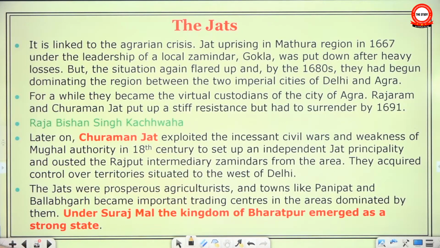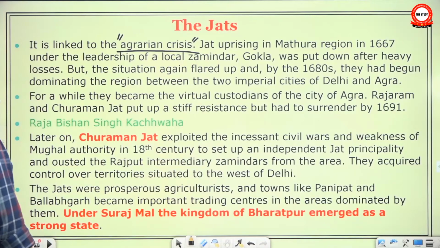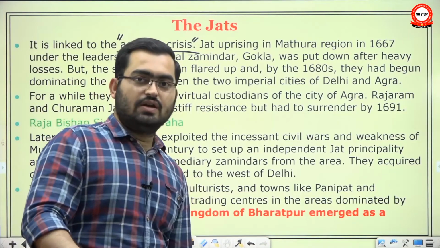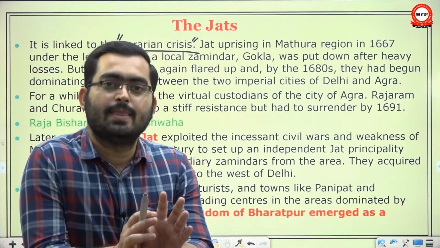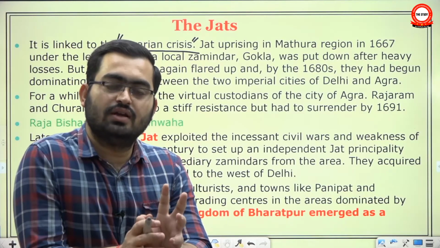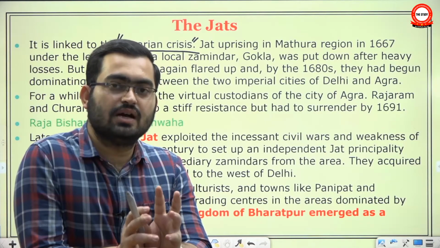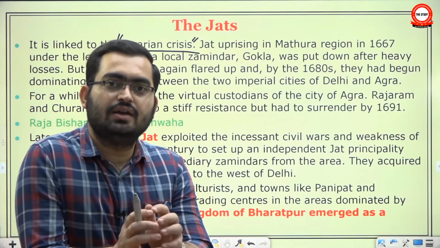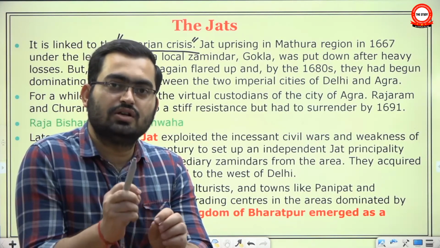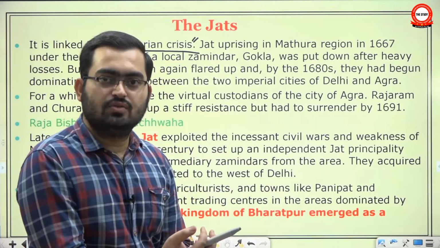And then the Jats. See, the Jat rebellion is linked to the agrarian crisis. Okay, the Jats had revolted frequently. In fact, see, the peasant revolts were not unique to 18th century or 17th century. They were taking place since the time of Akbar. But earlier they were localized, they were small and they were easy to subjugate. But in the second half of 17th century, they became large. A very large number of villages led by local zamindars would suddenly revolt, and it became difficult for local Mughal authorities to suppress them. And it became very common for local Faujdars to die in those localized wars.